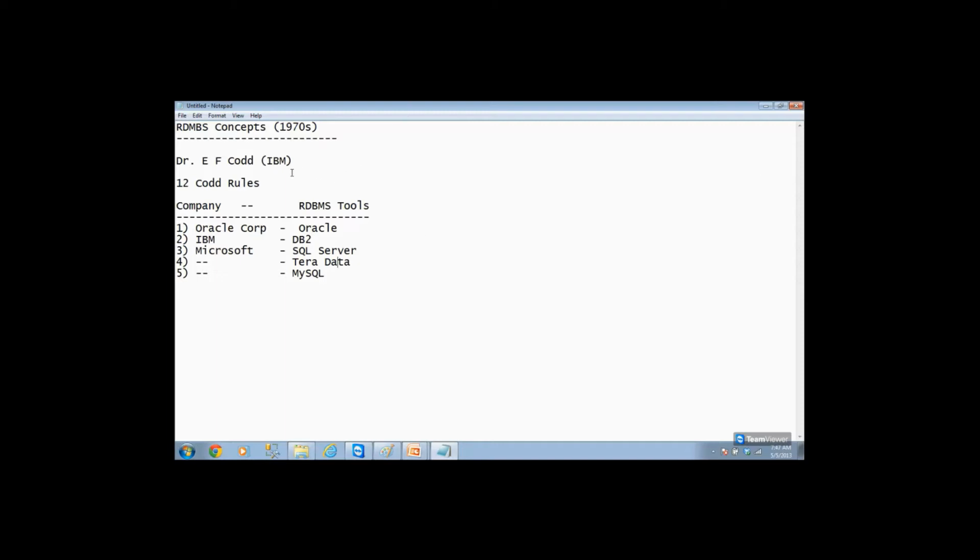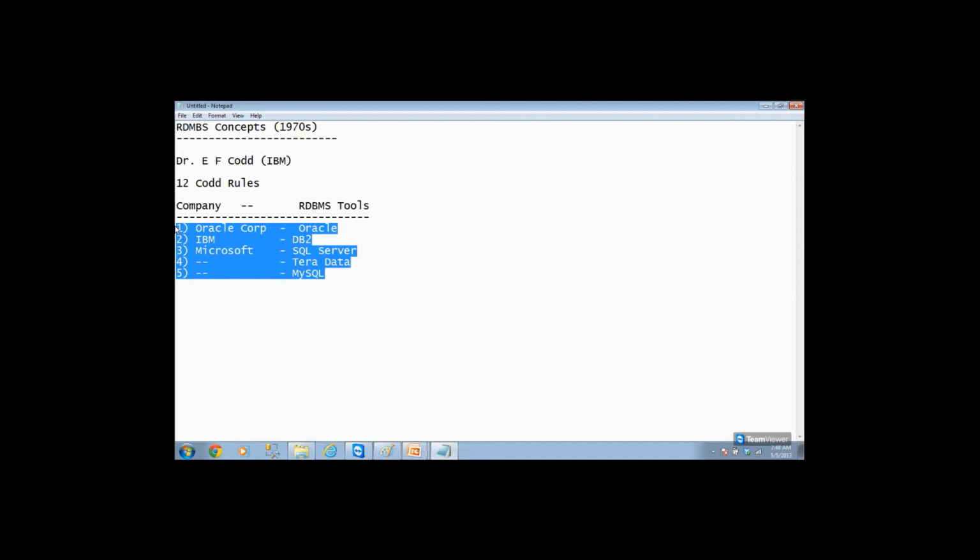He created this paper, and based on this theory many companies have developed many softwares. The difference between Oracle and DB2 is only the manufacturer; everybody does the same thing. Whether you go to ICICI Bank or HDFC Bank, the work is the same, right? It just depends upon your choice.